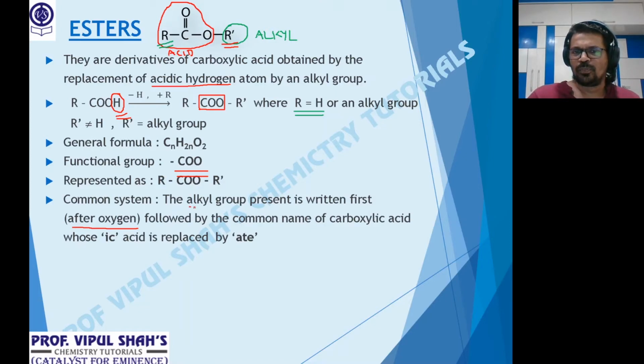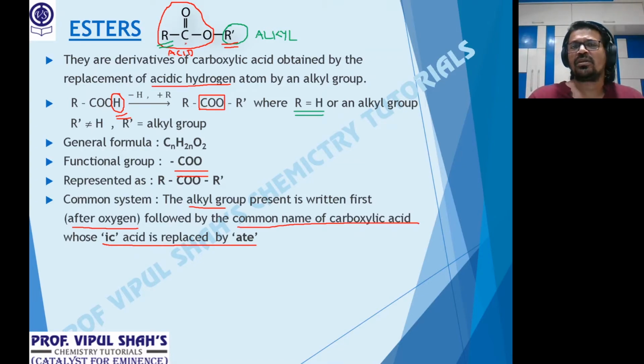So the alkyl group present is written first, which is after oxygen, followed by the common name of the carboxylic acid whose ic acid is replaced by the word ate. Meaning, suppose here R was H. So how many carbon atoms in the acid part? One. What is the acid with 1 carbon atom called? Formic acid. Replace ic acid by the word ate.